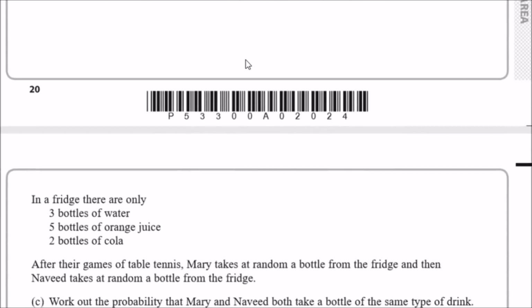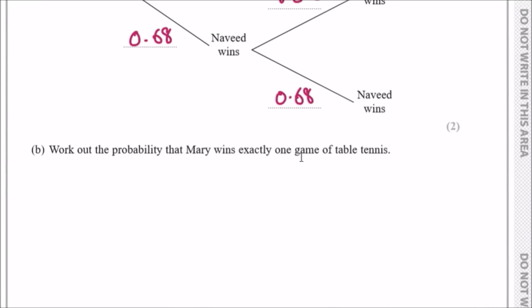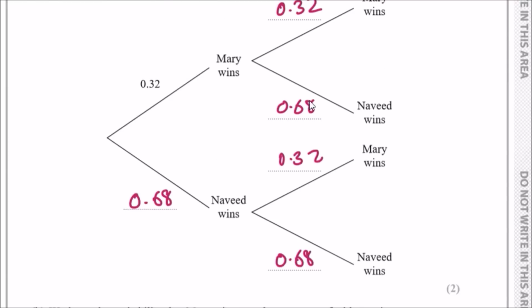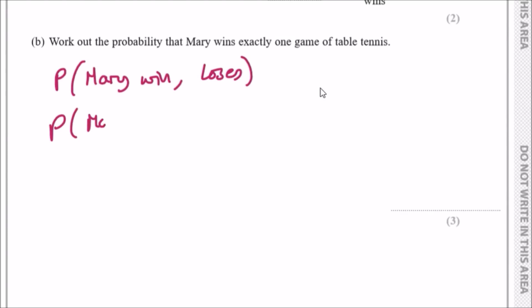Now, work out the probability that Mary wins exactly 1 game of table tennis. To win exactly 1 game, let's let Mary win the first game and then lose the second. Or this can happen if Mary loses the first game and then wins the second.